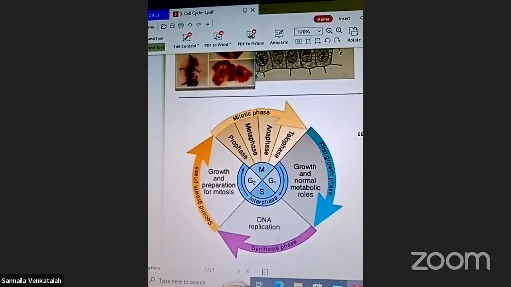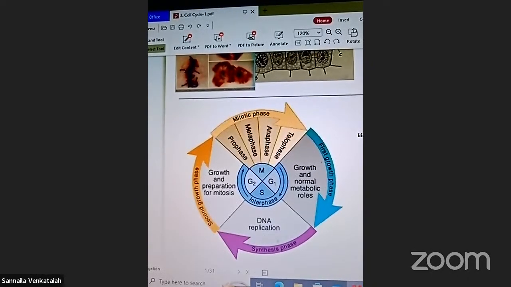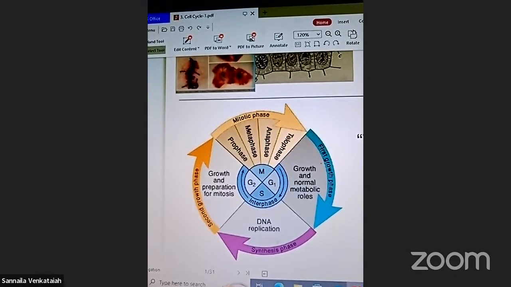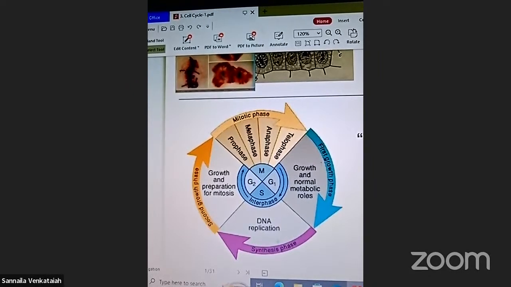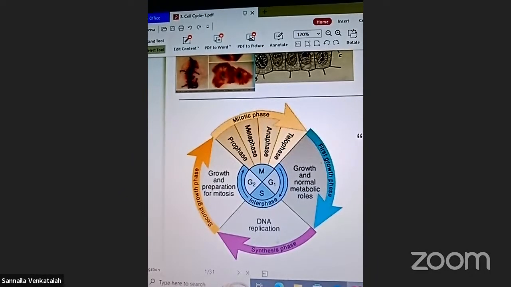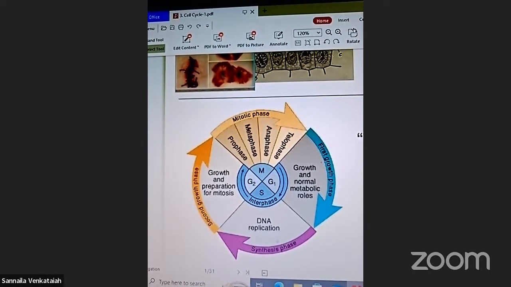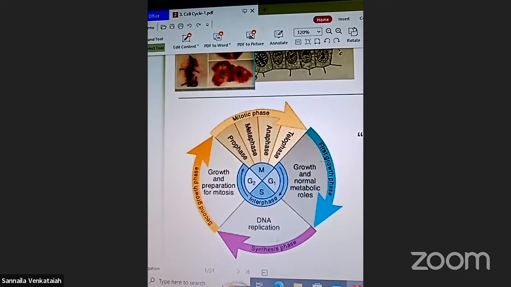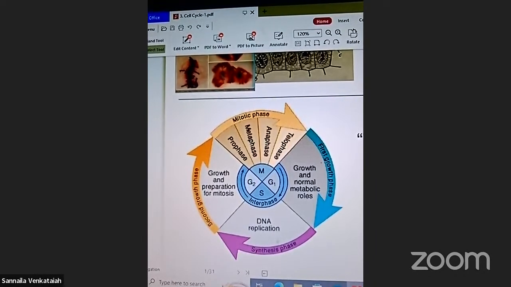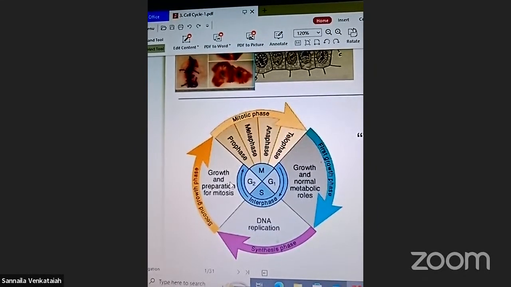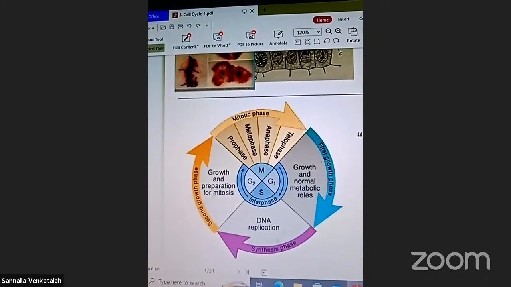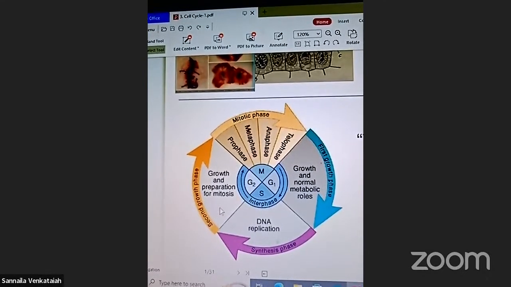As well as the G1 phase. G1 phase means the first growth phase, growth and normal metabolic growth. And as well as the second growth phase, the G2 phase. Look here, all of you, this is the second growth phase. The second growth phase means growth and preparation for mitosis, right?